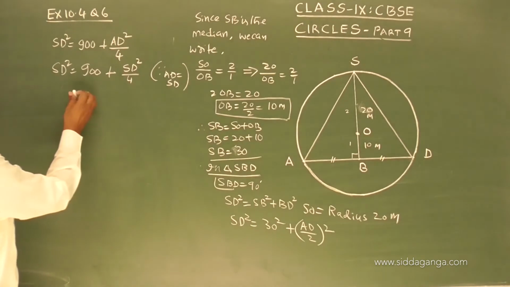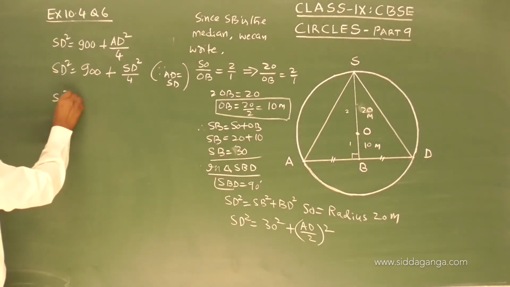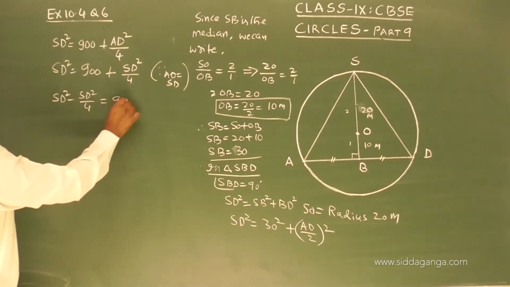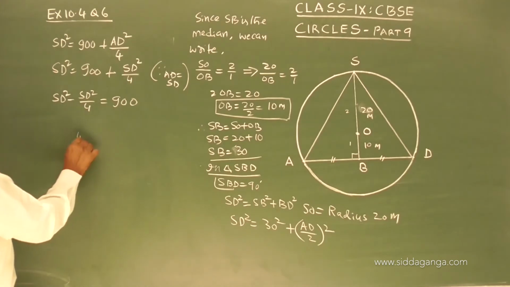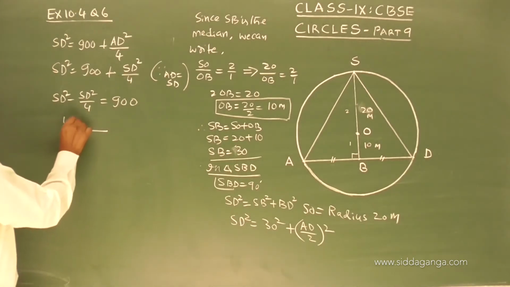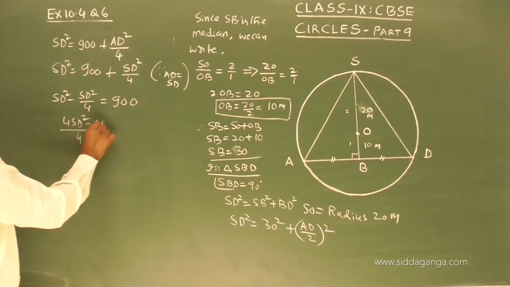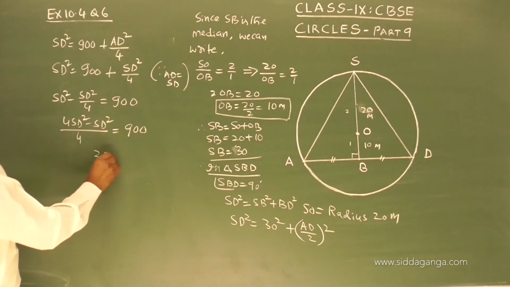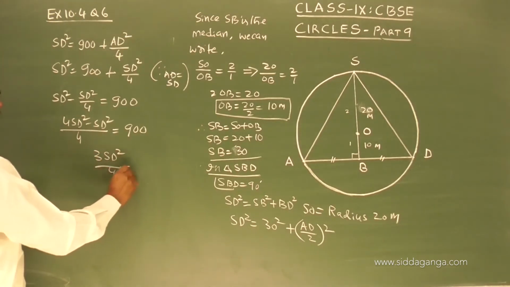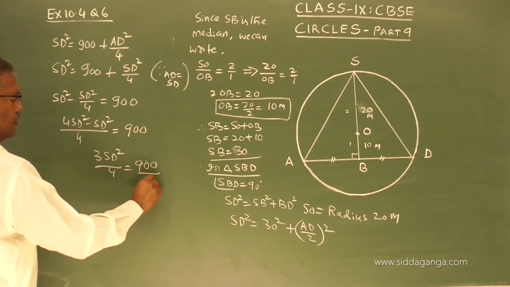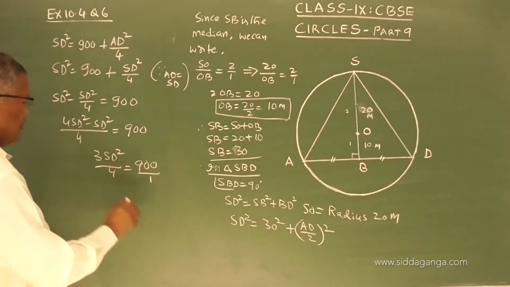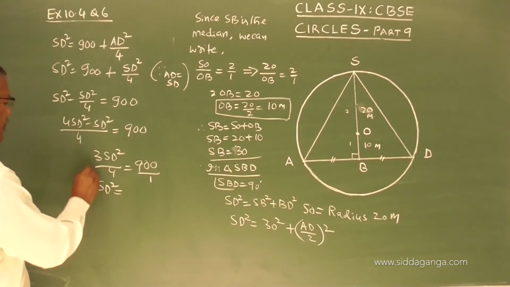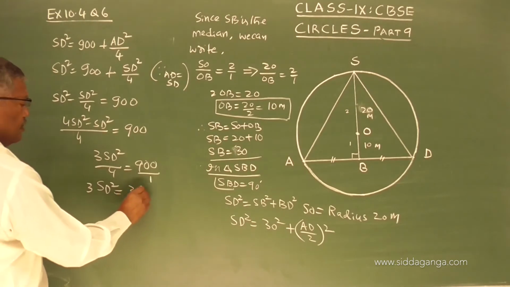Now, rearrange it, we will get SD square minus SD square divided by 4 equals 900. Take LCM, you will get 4 SD square minus SD square is equal to 900. So 3 SD square by 4 is equal to 900. Cross multiply, you will get 3 SD square is equal to 3600.